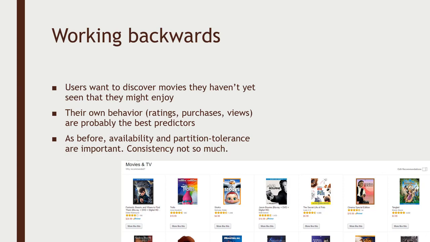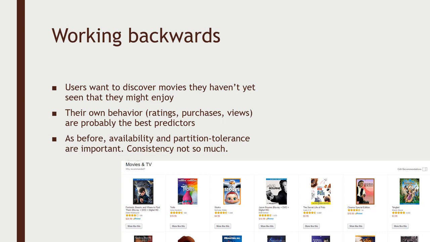Well, they want to discover movies that they haven't yet seen that they might enjoy. So, well, that's not terribly useful because it's a very vague statement, but that's really all the customer knows about the problem. That's how they think about it. So sometimes you need to innovate on behalf of the customer and figure out creative ways of giving them what they don't even know they want. Well, let's think about it. Their own behavior is probably the best predictor of movies that they might like. So if they liked a certain set of other movies, you can probably figure out what new movies that they haven't seen are similar to those movies that they might also enjoy.